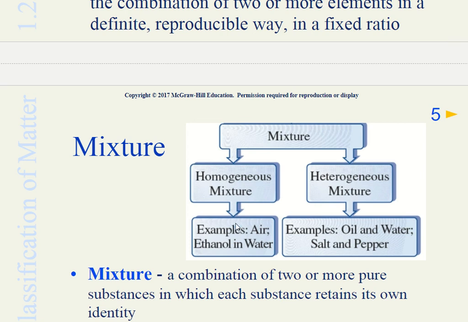Another example of a homogeneous mixture is air. In air, you have a specific amount of oxygen, nitrogen, and other gases, and they are all evenly spread out. You don't go to a portion where there is more oxygen and less nitrogen, or more nitrogen and less oxygen. Everywhere it's even.